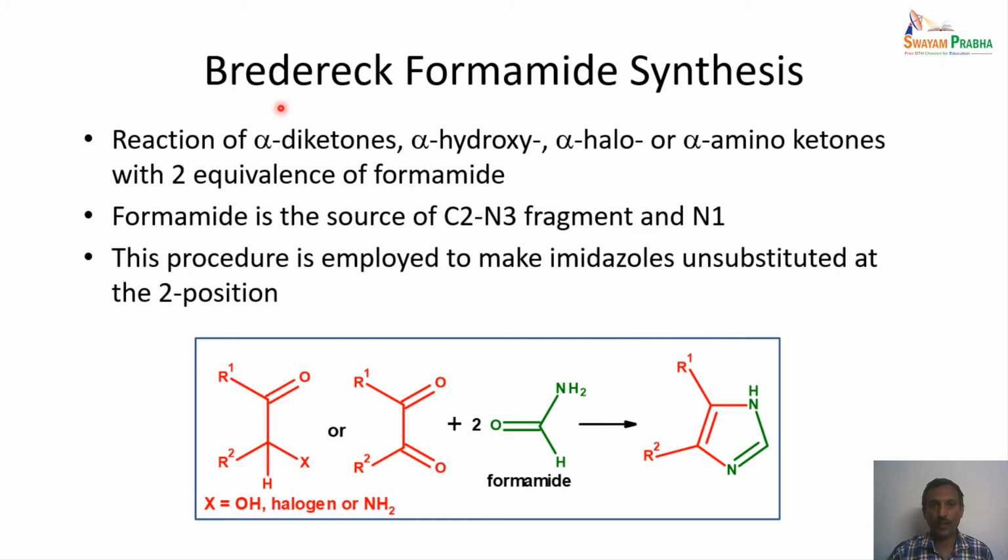The next one is Bredereck formamide synthesis. In this reaction, an alpha diketone or alpha hydroxy or alpha halo or alpha amino ketone is reacted with two equivalents of formamide. So this is the starting material. When X is OH, halogen or NH2, this is the hydroxy, halo or amino ketone,